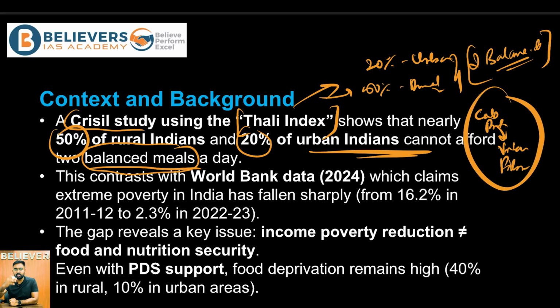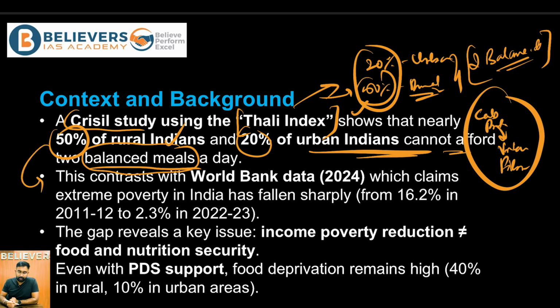All of this put together becomes a balanced meal. So the Thali index talks about 20% of the urban population and 50% of the rural population in the country being unable to afford two balanced meals a day.